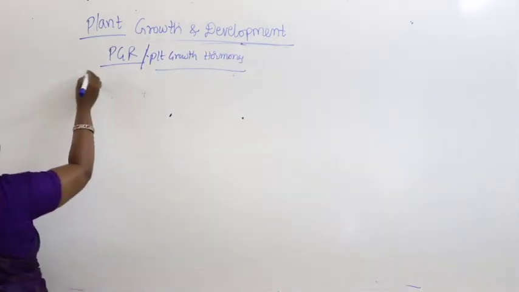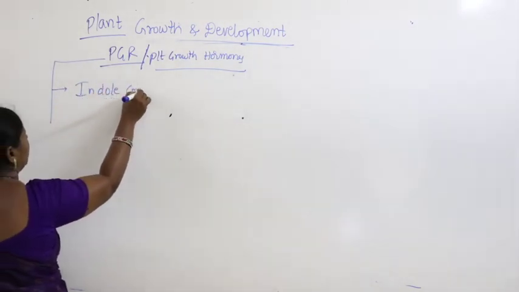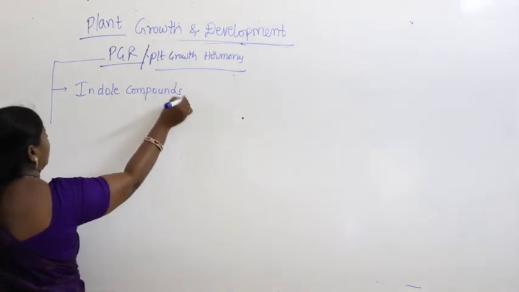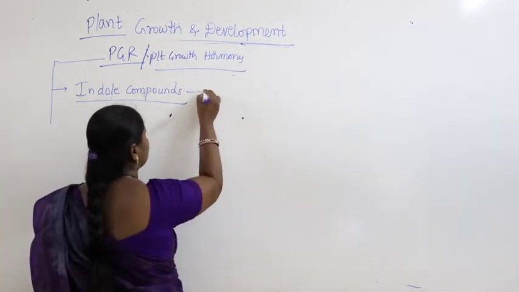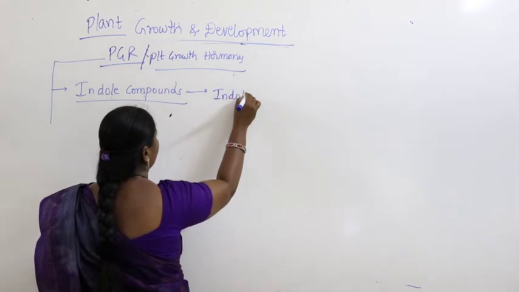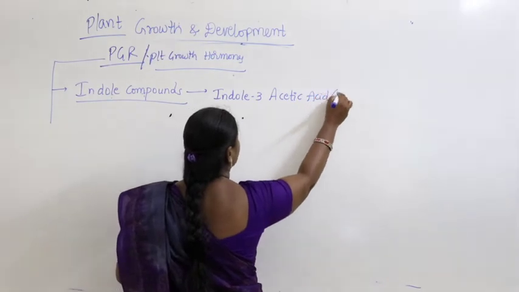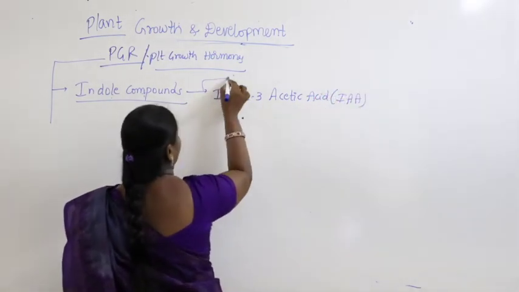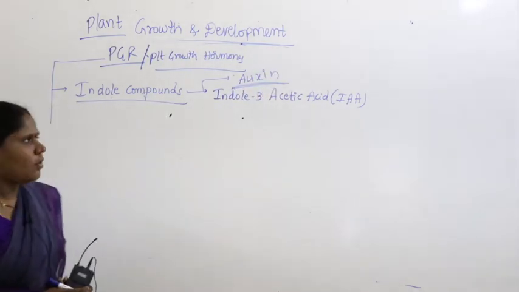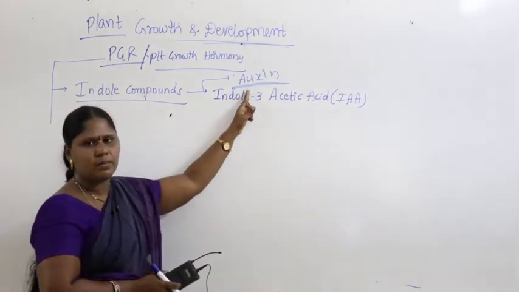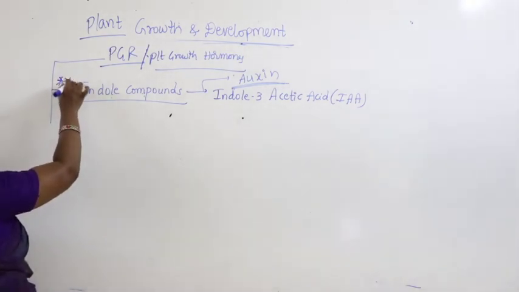Let us discuss the first one. There are some compounds which are made up of indole. They are called indole compounds. Indole compounds is nothing but indole 3 acetic acid, commonly called IAA. It is a type of auxin. That means auxins are made up of indole compounds.